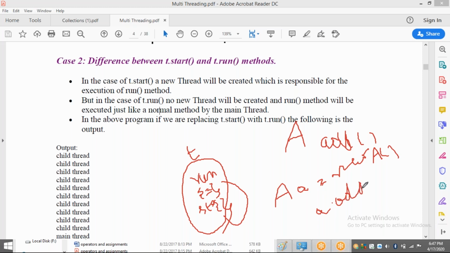That's enough. In this case, is any thread created? Is there any concept of thread? No. In the same way, t.run is a normal method call only.